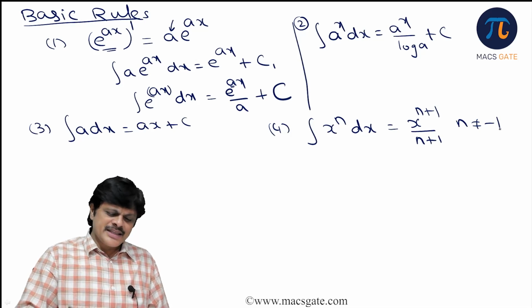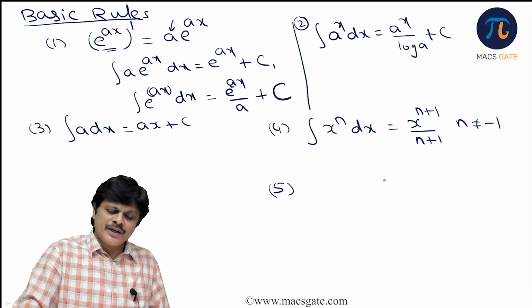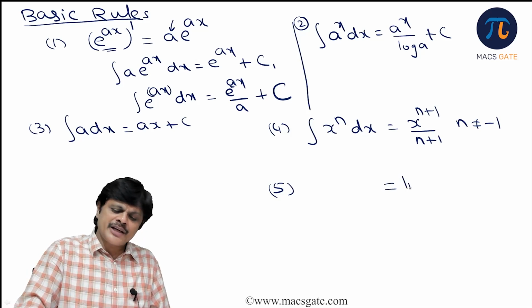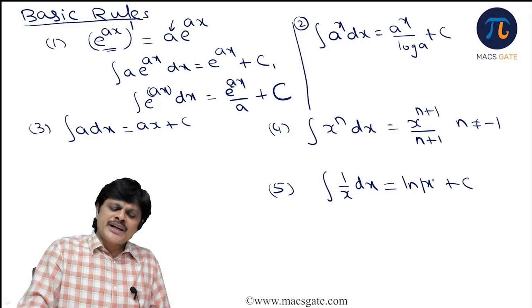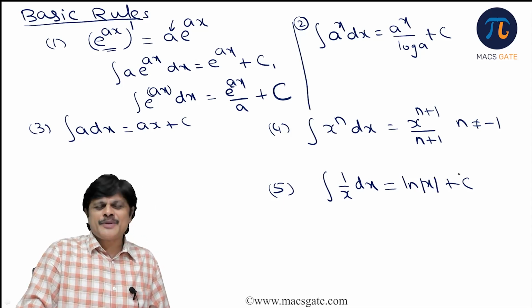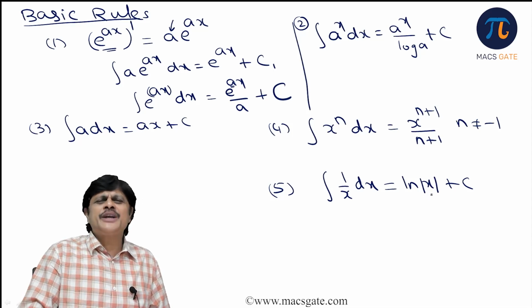So let us quickly see the basic integrations. Of course, we also have the most important one. What is the log x derivative? The log x derivative is 1 by x. Therefore, the integral of 1 by x is log x. When you write log x, we generally write mod x, because log is defined only for positive values. When it is understood, we ignore this.